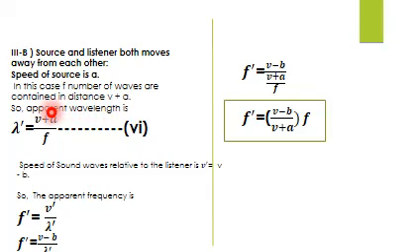Since v minus b is in the numerator, which is lesser, the overall factor is now lesser than 1, so f dash is less than f. This concludes that if the source and listener are moving away from each other, then the listener will receive fewer wavelengths, so the apparent frequency is lesser.